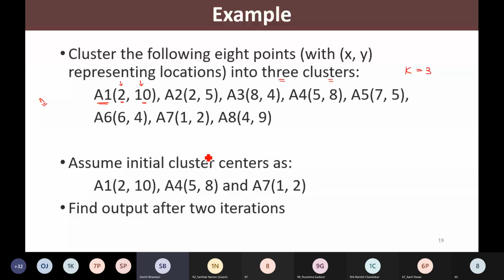If this has not been provided, then we can randomly pick 3 points out of these as initial cluster centers. As they have mentioned to pick A1, A4 and A7 as the cluster centers, we need to consider these 3 as the cluster centers.